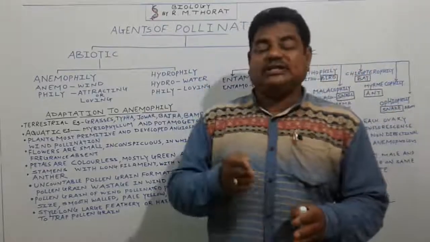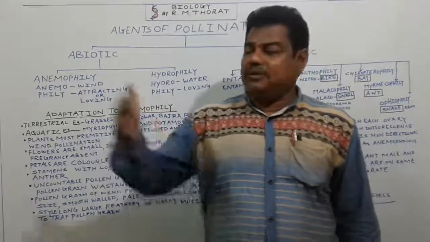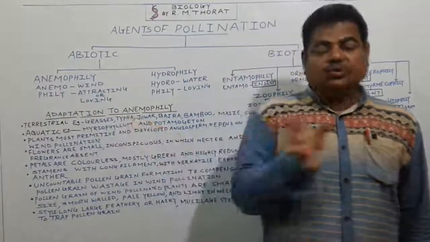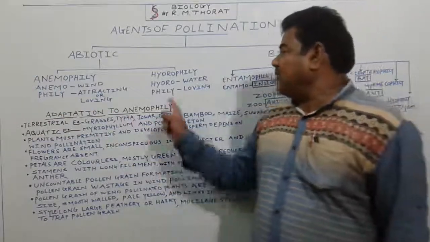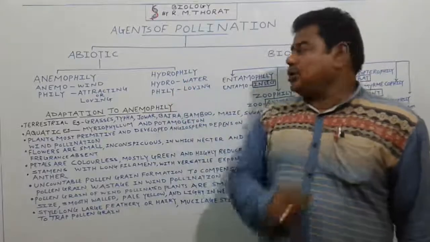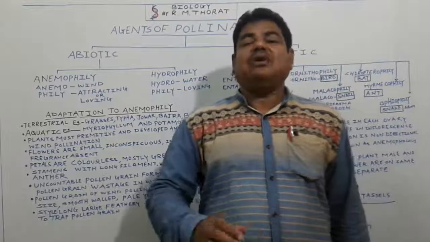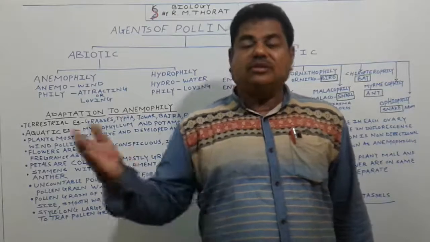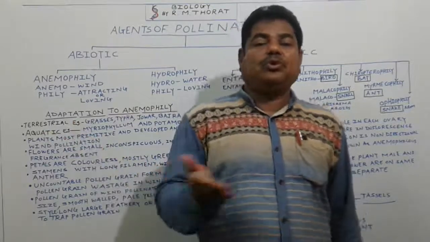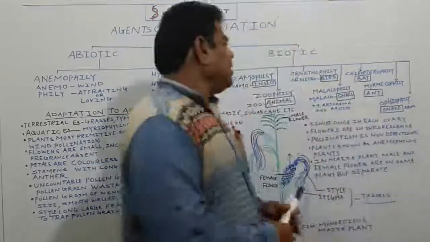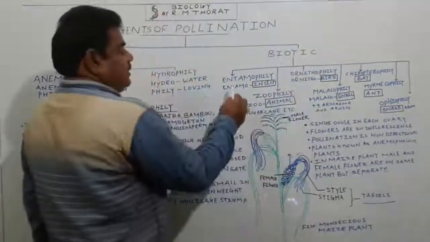There are so many plants which are present inside the water and they totally depend on water. These are water agencies or agents for pollination, means water plays an important role to carry the pollen grain to the receptive stigma of another flower. So water plays here a very important role. That is hydrophily. So many submerged plants are there. Vallisneria is one example in which water plays a very important role to carry the pollen grain from one place to another. Then biotic.